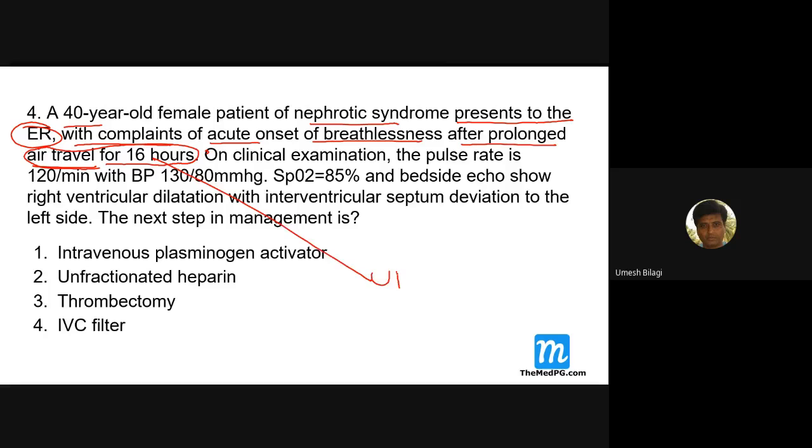This is unprovoked. Still, this part is provoked. This part is unprovoked. Still, it is a provoked only. Provoked pulmonary embolism. You are getting me? Nephrotic syndrome is a major cause of pulmonary embolism. So this case is a provoked pulmonary embolism now.